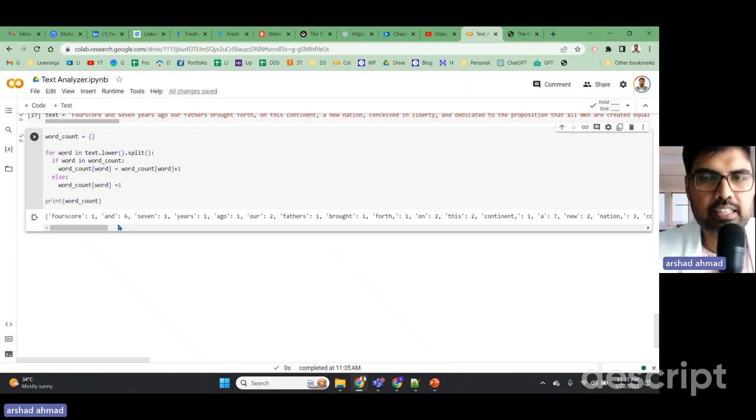If it is there, then it is incrementing the counter. If not, it is initializing the word and printing one. And the loop is running for every word that is available in the Gettysburg Address.